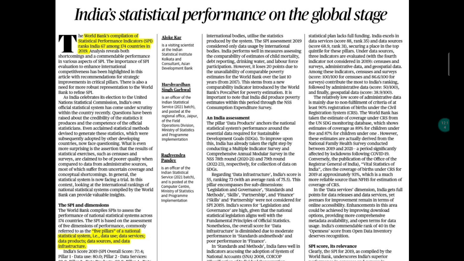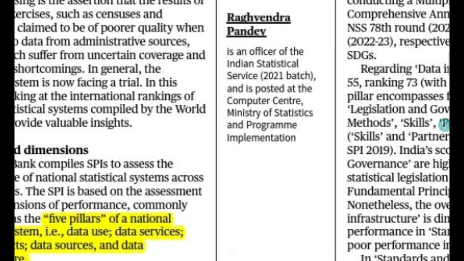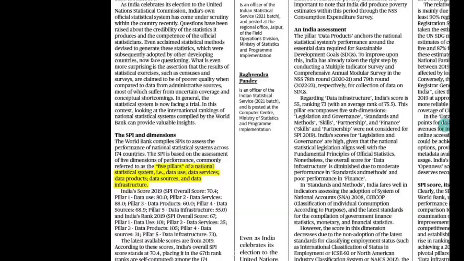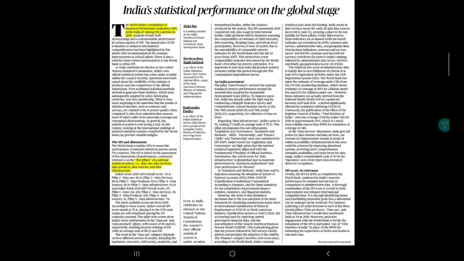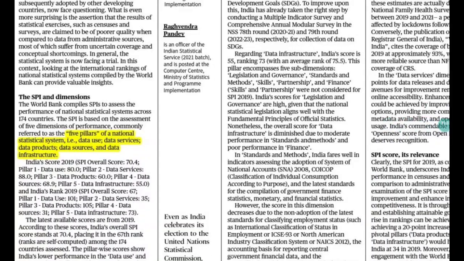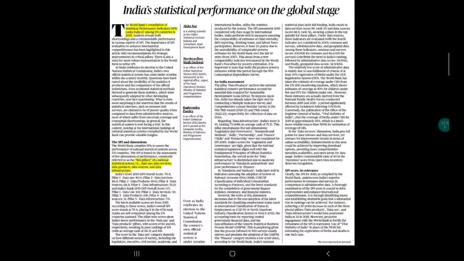So while analyzing or writing about the role of data, you can mention the dimensions. The 5 pillars of the national statistical system are data use, data service, data products, data sources, and data infrastructure. When you are talking about comprehensive data and governance, you can highlight these aspects: data sources, and you can just use the life cycle approach, as you can see over here. This is how you need to understand the relevance of data, the role of data in the policy cycle, and how you can relate this with the public administration thinkers.